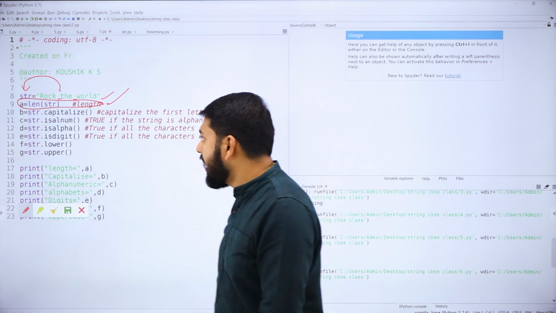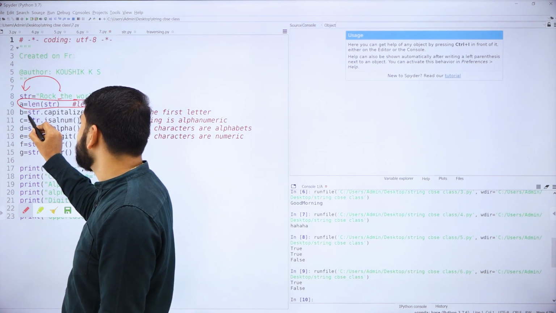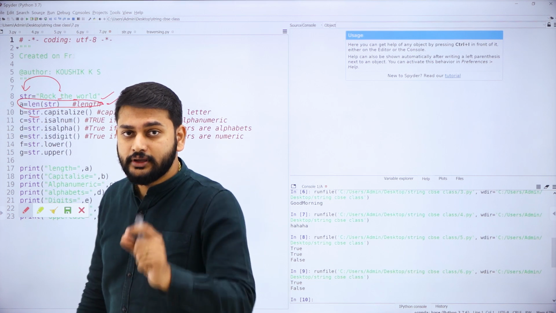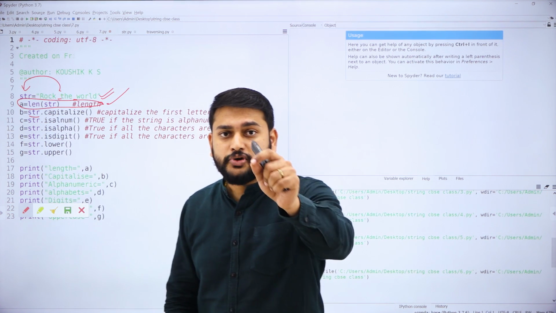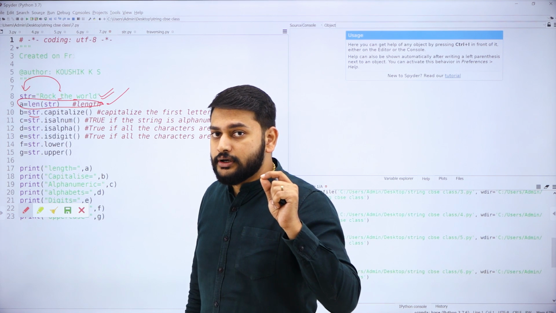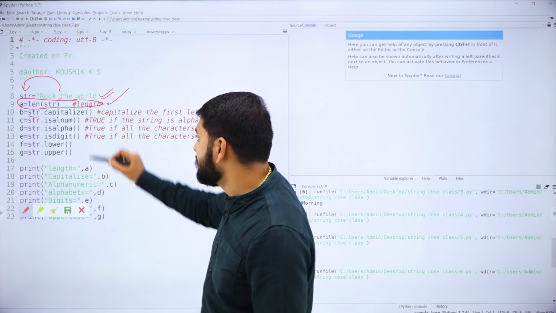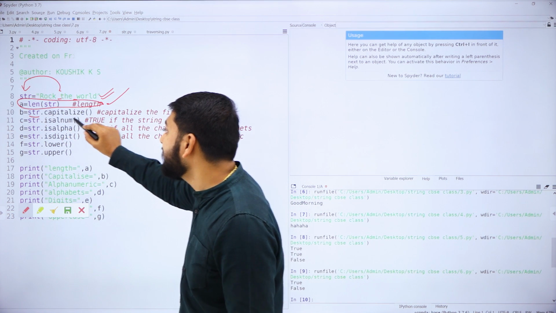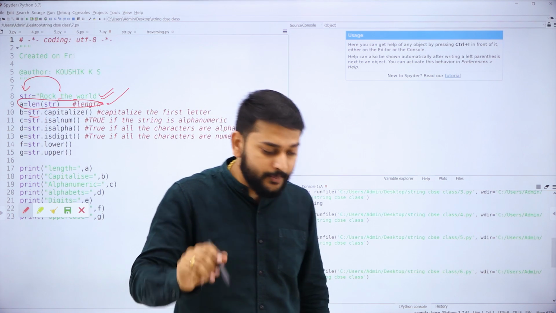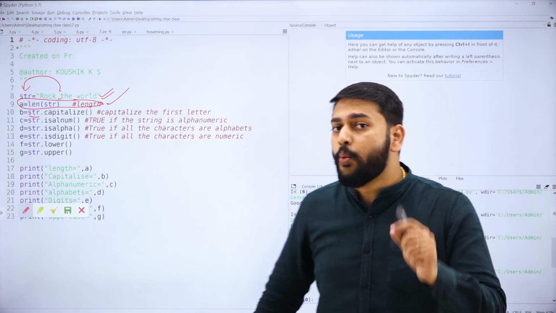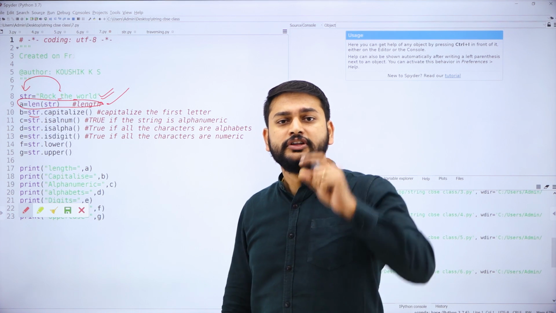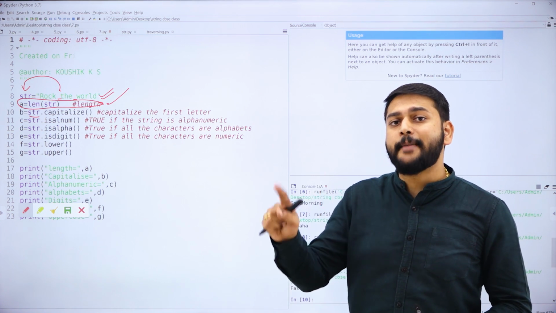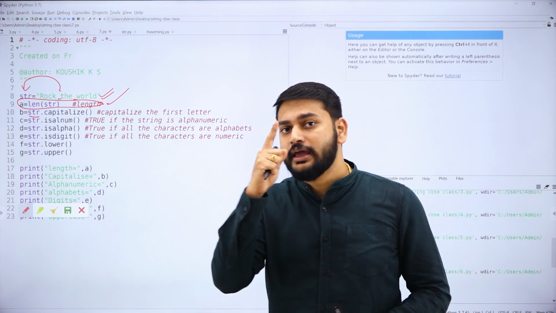The second one that I have is, you need to remember this. str dot. Str in the sense what? This string, "rock the world", that is what I'm trying to use here. What is this? str dot capitalize. Capitalize is a string function. What is the use of this capitalize? Whatever the string value that you have, the first character will be capitalized.